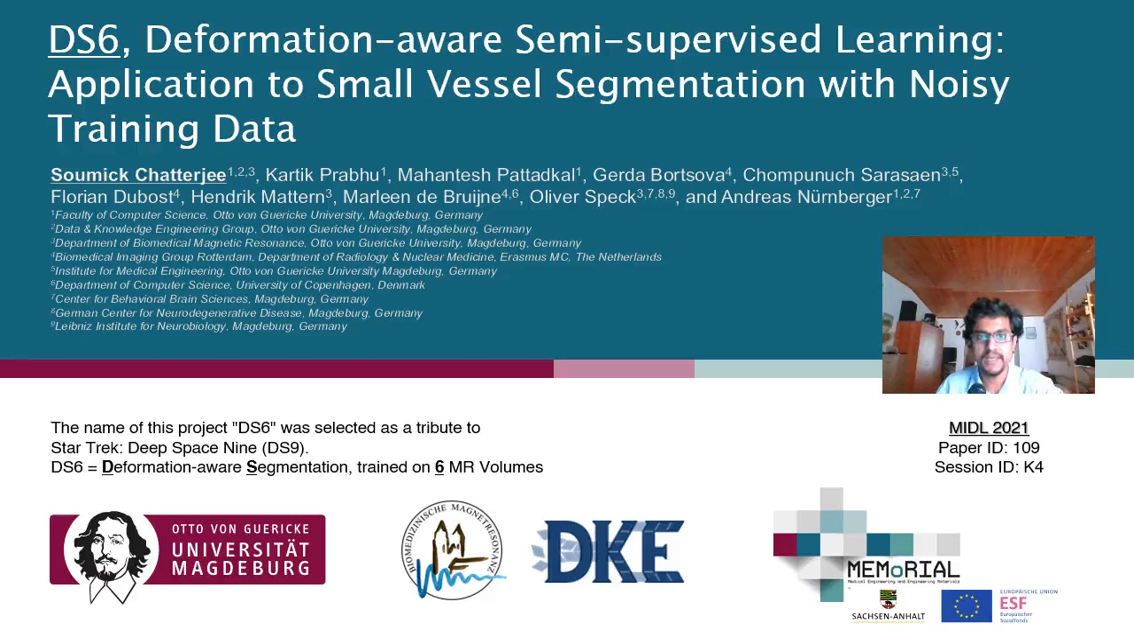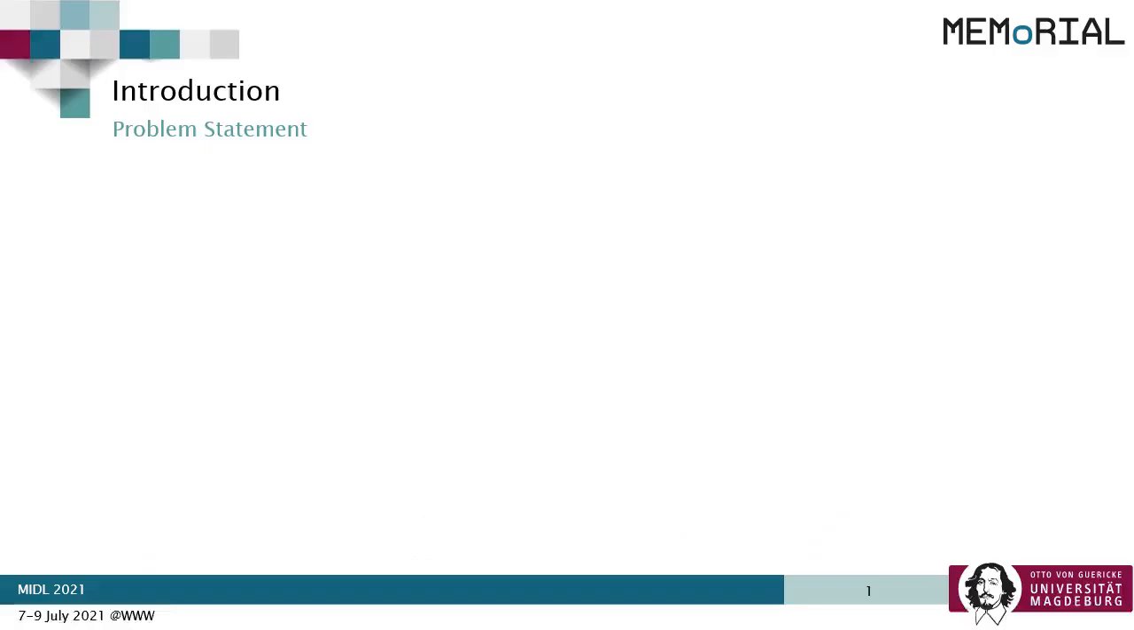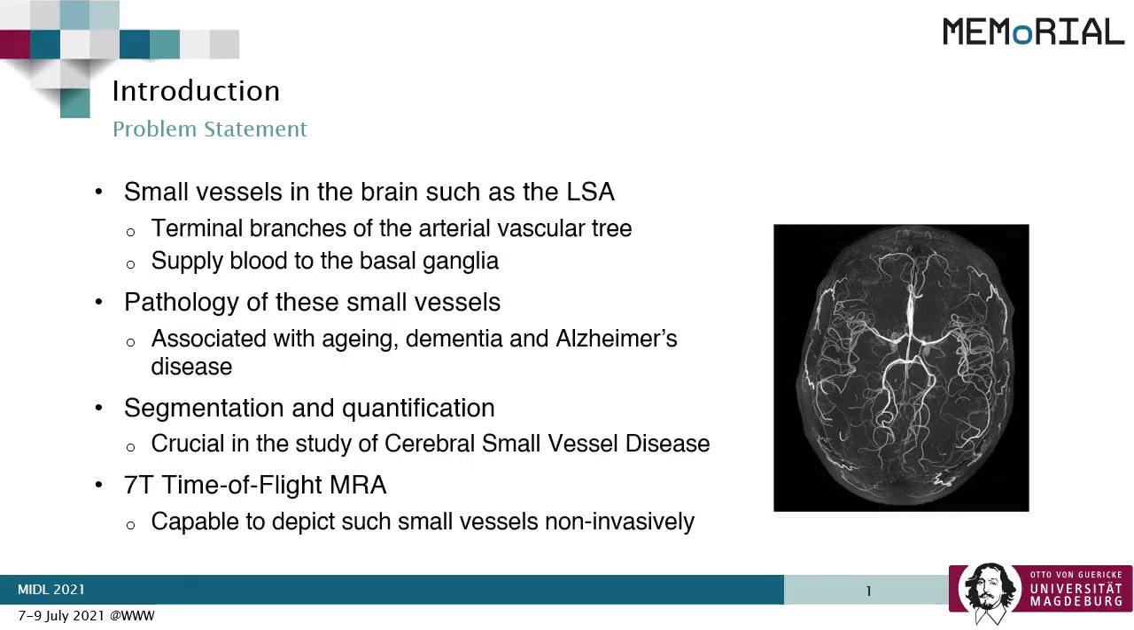Hello, I'm Soumick and I'll be presenting our work DS6, Deformation-aware Semi-supervised learning, application to small vessel segmentation with noisy training data. Small vessels in the brain, such as the LSA, are the terminal branches of the arterial vascular tree, responsible for supplying blood to the basal ganglia.